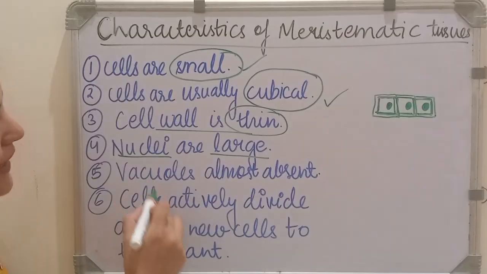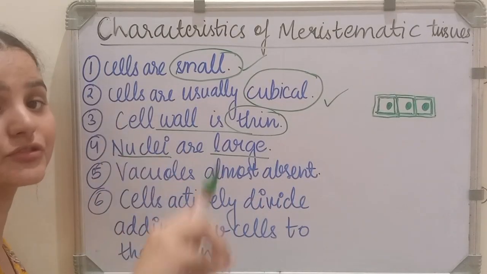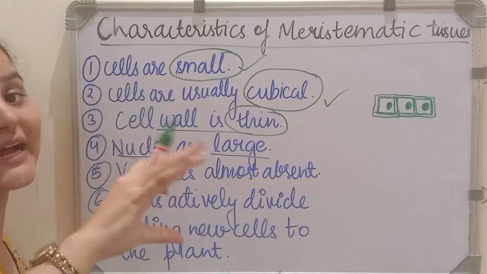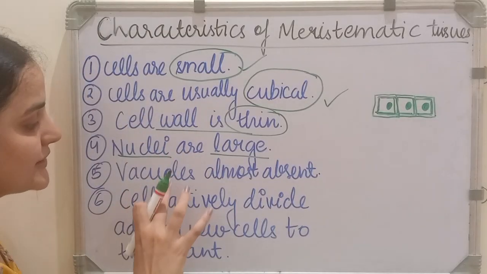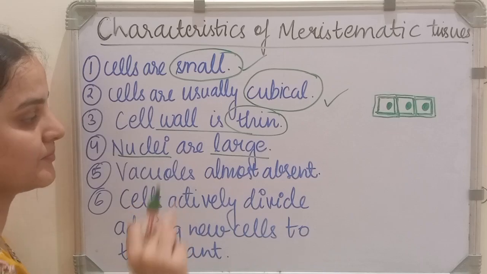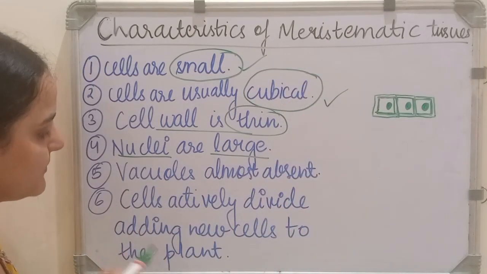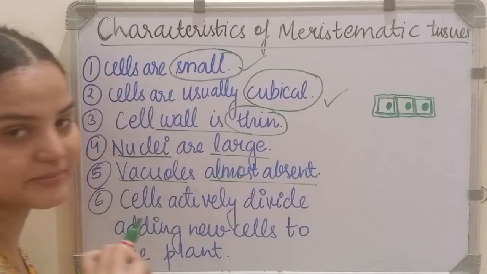Next point: vacuoles almost absent. These vacuoles store water, almost 90% of water. So these vacuoles are almost absent, meaning they are hardly present. So they are absent in the meristematic tissue. Okay, so vacuoles almost absent. Next point,